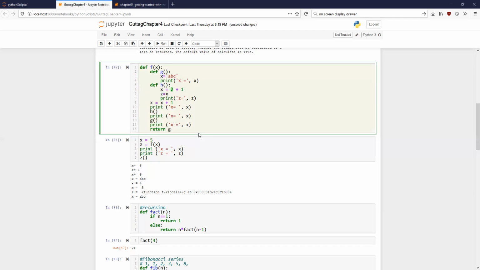Even if I did this, it would not be an issue. You can do that also. It's not an issue. The problem is what I am doing. I'm saying X is equal to X plus 1. So you look at the right hand side. What is the value of X now? The new value of X is equal to X plus 1. Now it is going to look for this X to calculate the value of X. It will look for this value of X. That is the issue, and it does not find that value of X. There is no value of X inside H. That is the issue.